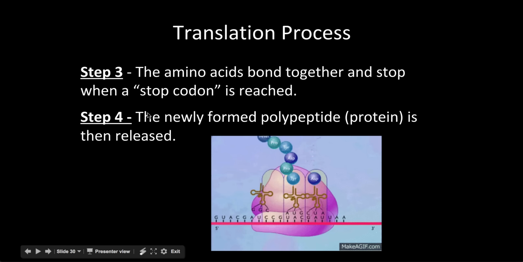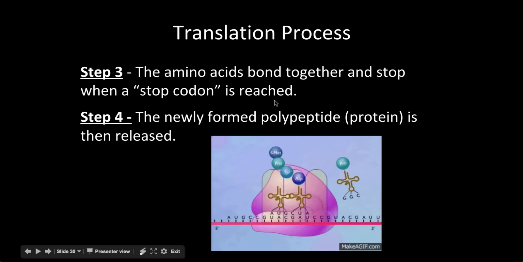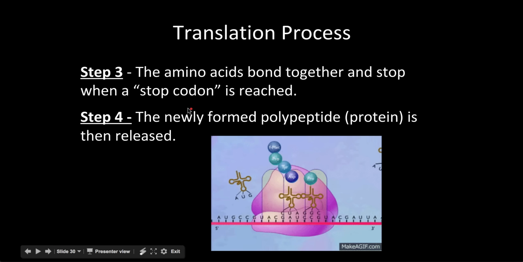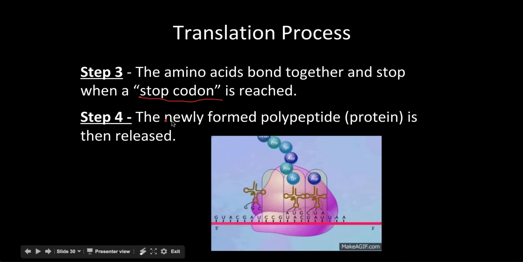Step 3 and 4. In step 3 of translation, the amino acids are going to bond together, and then the whole thing stops, like I said, when it reaches a stop codon, and the newly formed polypeptide is then released out into the cell. So the stop codon is important, and I'll show you how we identify all those, and then the polypeptide or protein is released out of there.